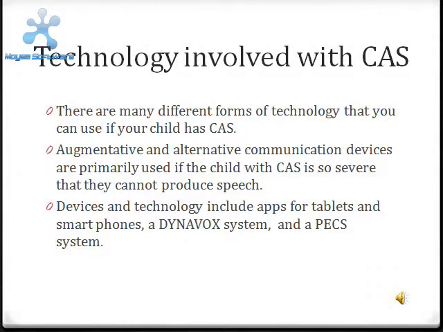Technology involved with CAS. There are many different forms of technology that you can use if your child has CAS. Augmentative and alternative communication devices are primarily used if the child with CAS is so severe they cannot produce speech. Devices and technology include apps for tablets and smartphones, a Dynavox system, and a PEC system.